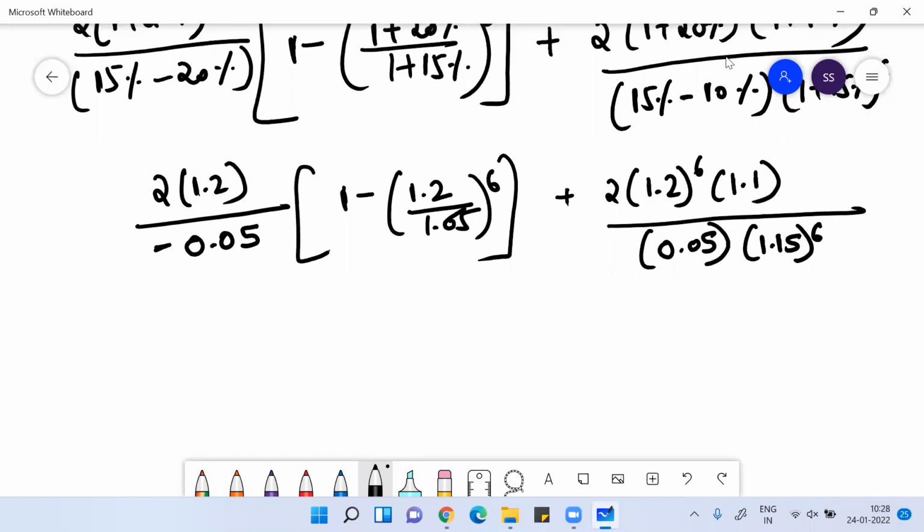So 2.4 divided by 0.05 is 48, and this is minus 48.